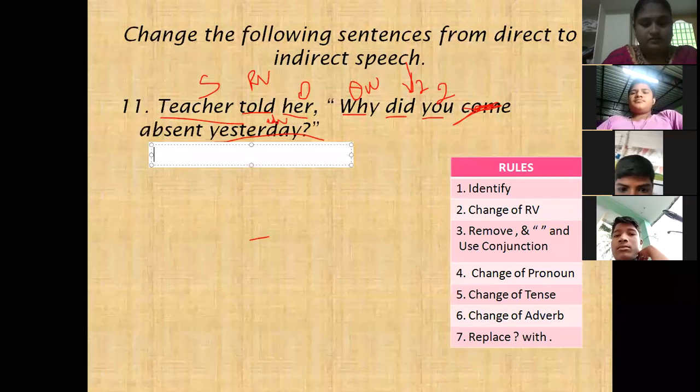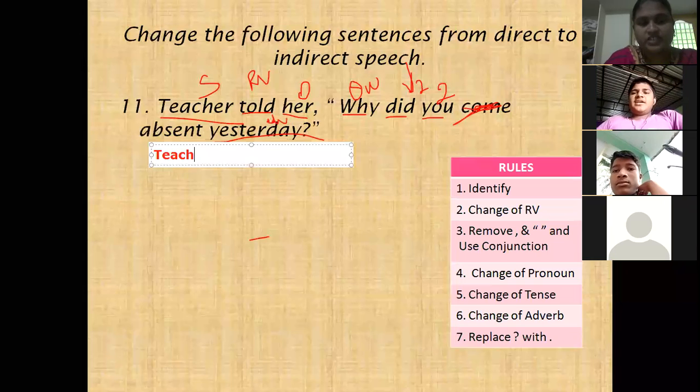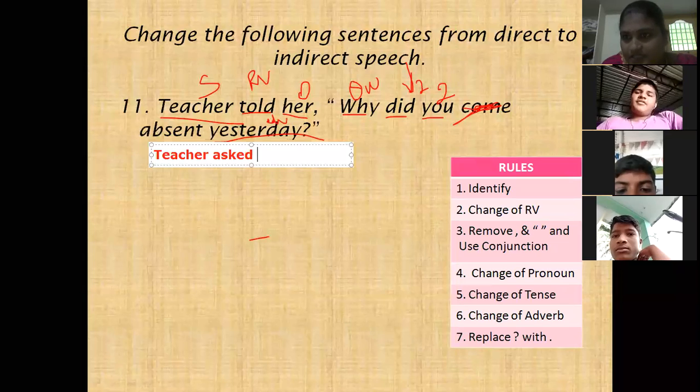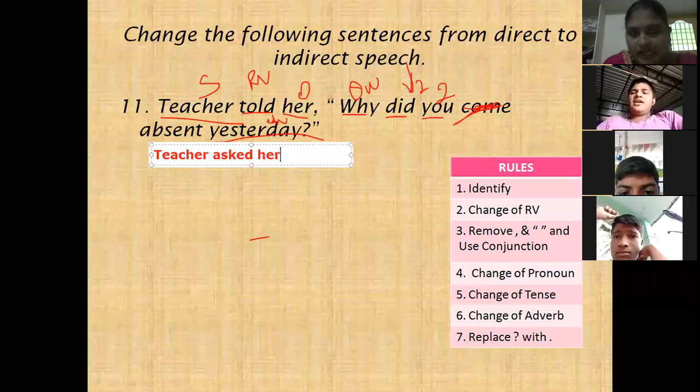Teacher told changes to asked. Ask her why.